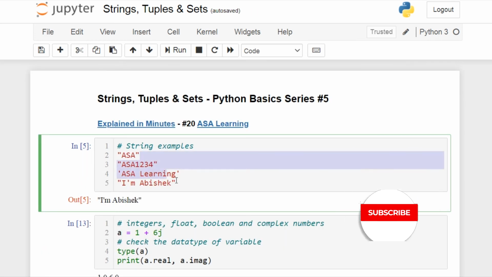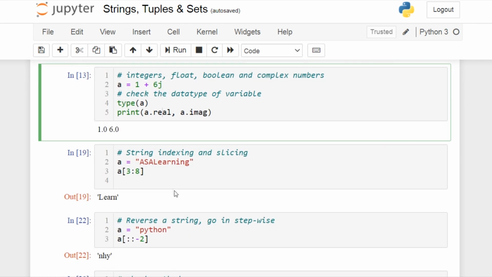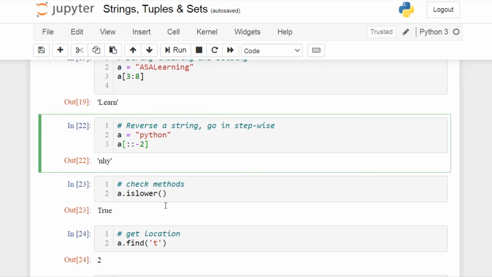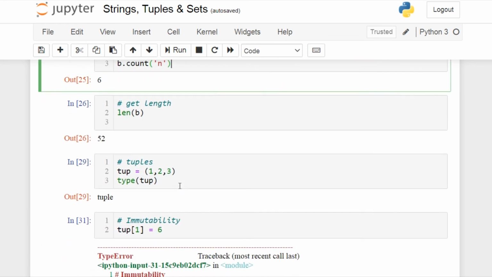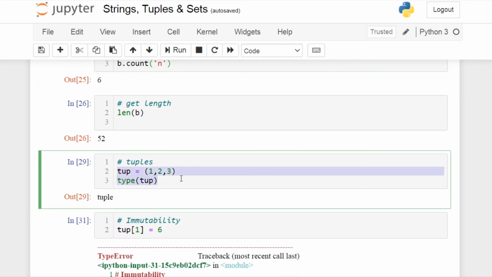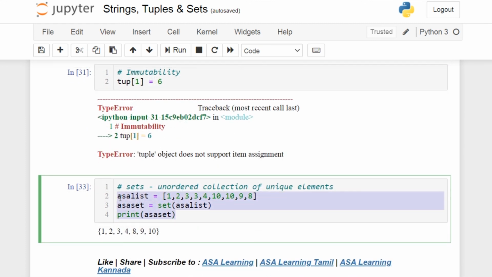A quick recap: we have seen the string examples, integer, float, boolean, and how to create complex numbers, string indexing and slicing, all the other check methods, and methods like find, count, length, etc. And we have also seen how to create a tuple in Python and its immutable property. And finally, we have seen sets in Python.